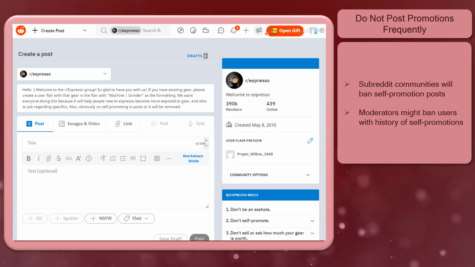Do not post promotions frequently. Take note that most subreddits will ban self-promotion posts. If you have a history of self-promoting on other subreddit communities, the moderator might learn about it and ban you from their community.